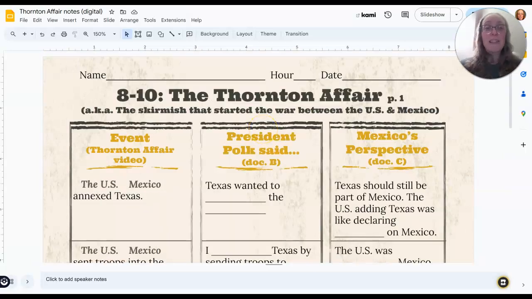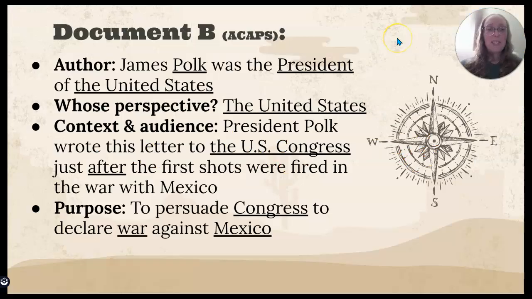Those are the basic facts that both sides agree on. Now we're going to take a look at the two perspectives. What does the U.S. say was really going on? What does Mexico say was really going on? They're very different from this point on. We will start by taking a look at what President Polk says. This will be document B in your DBQ packet. You don't have that yet, you'll get it later.